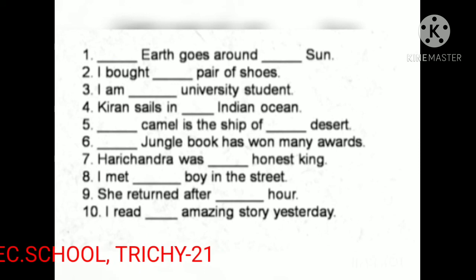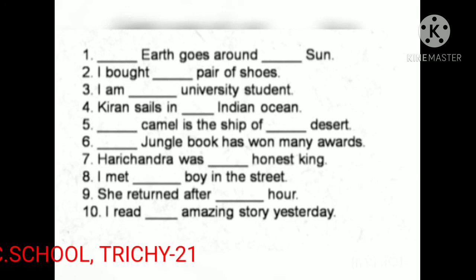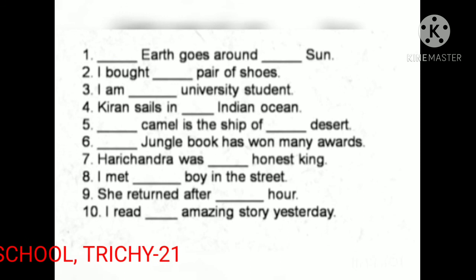The sixth one. The Jungle Book has won many awards. Seventh one. Harichandra was an honest king.